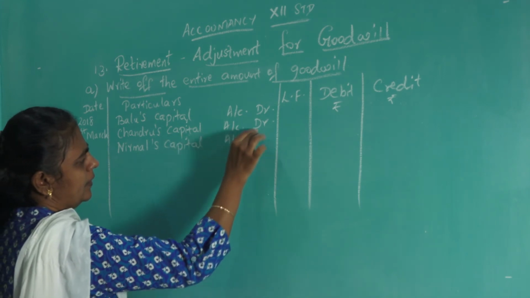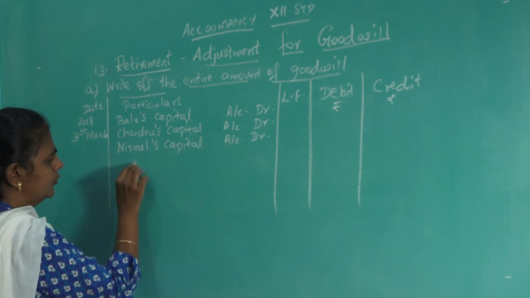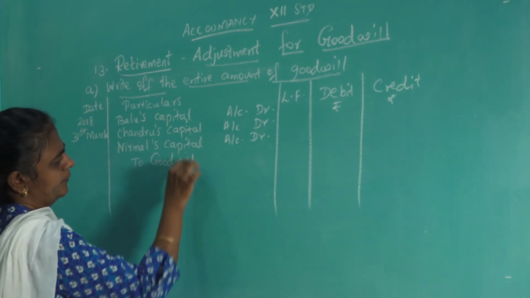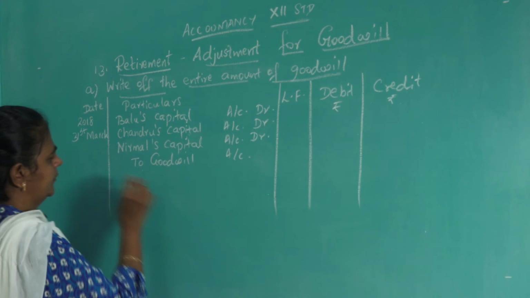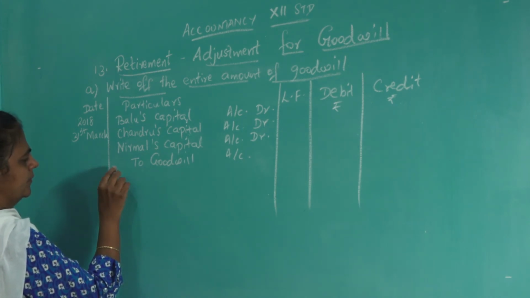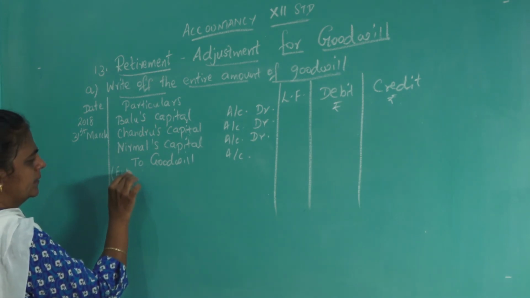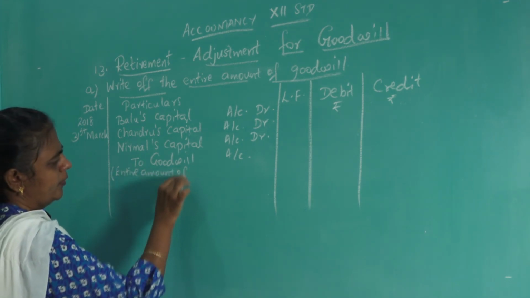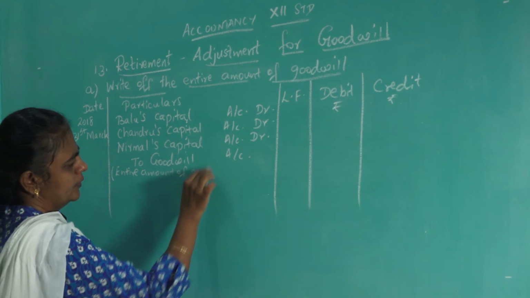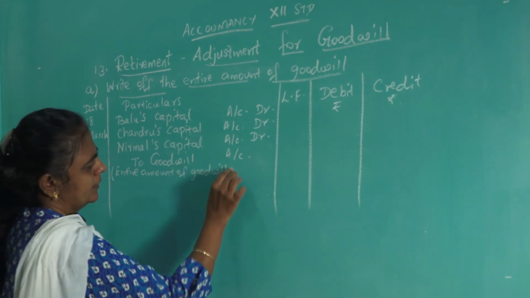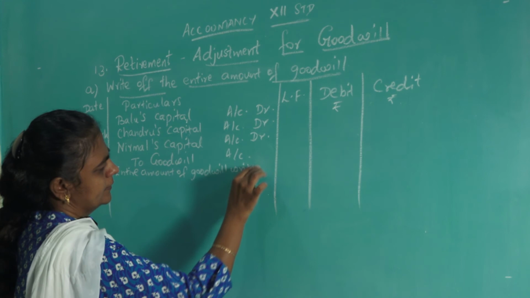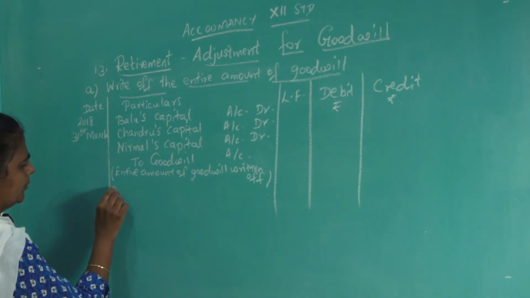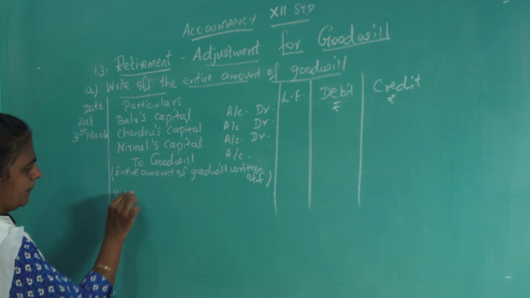So, the total amount of goodwill is 60,000.